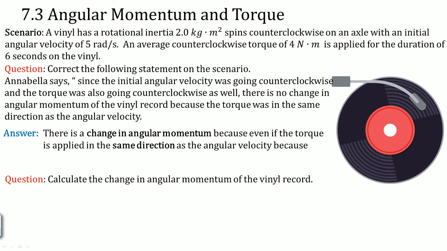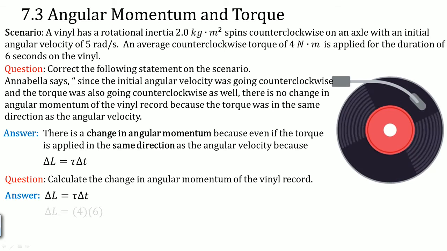Well, there is still a change in the angular momentum, because even if the torque is applied in the same direction as the angular velocity, the equation is defined as delta L, which is the angular impulse, equals torque times the change in time. There is a torque and there is a time value for that, so there has to be a change in angular momentum, or angular impulse. The next question asks you to actually calculate that value.